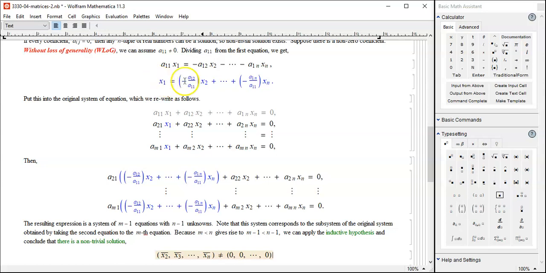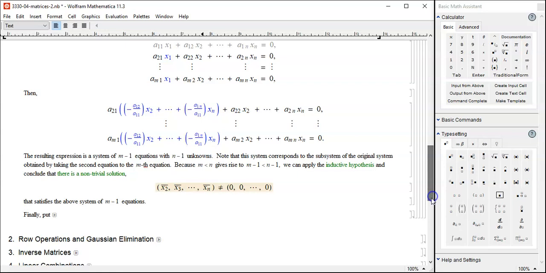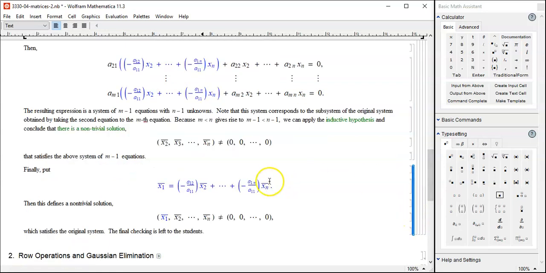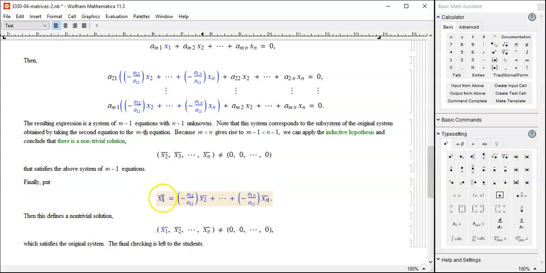So x1 bar equals those. That will give me x1 bar. That too was determined. And then coupling that with all those, we have x1 bar, x2 bar, x3 bar, all the way to xn bar. Not all of them will be 0. And we got the candidate for the non-trivial solution.